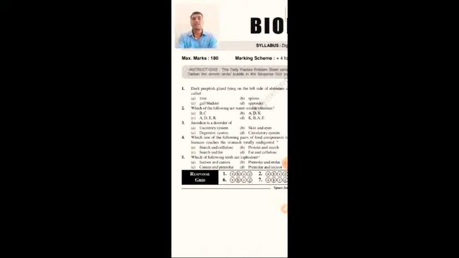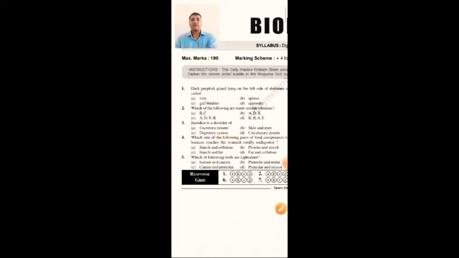Skin and eyes are not the options. The answer for this is digestive system. It might be caused by many reasons, but the most probable reason for the jaundice is a disorder of digestive system, that is bilirubin and biliverdin blockage.